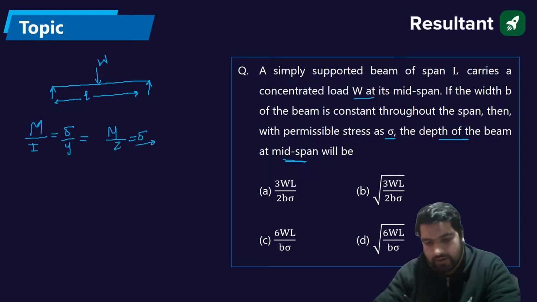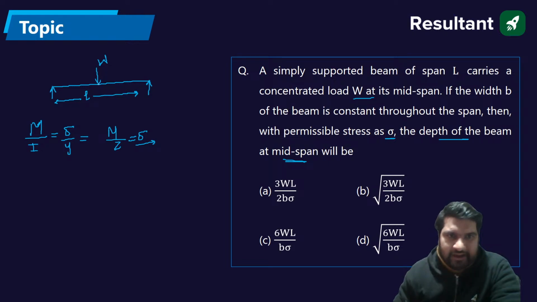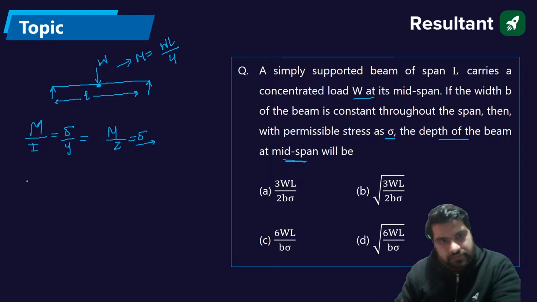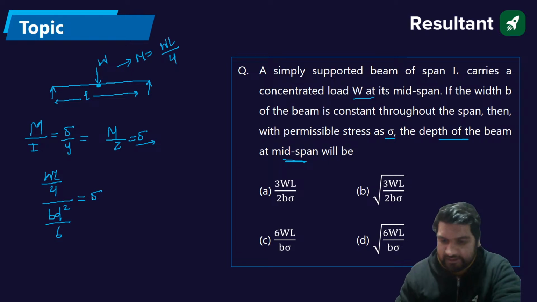At the midsection, I know it is a simply supported beam subjected to the load W at the midspan. So the moment at the midspan is WL by 4. That is the load multiplied by length divided by 4. So the moment value is WL by 4, divided by Z value for the beam. You know that for a rectangular section, Z is BD square by 6, and that is equal to sigma, guys.